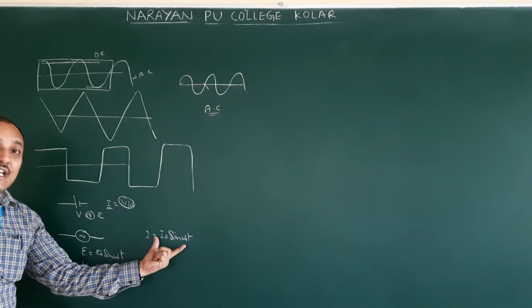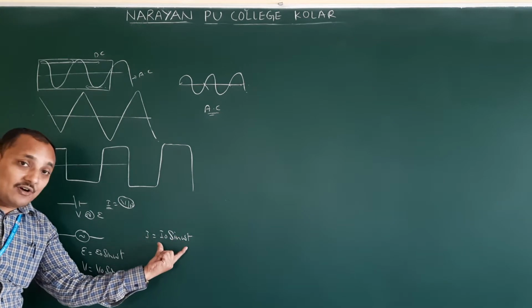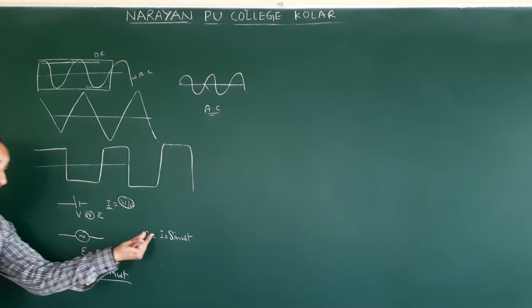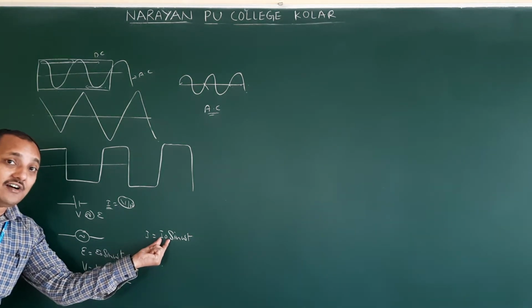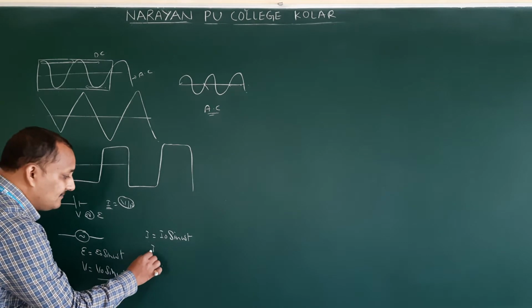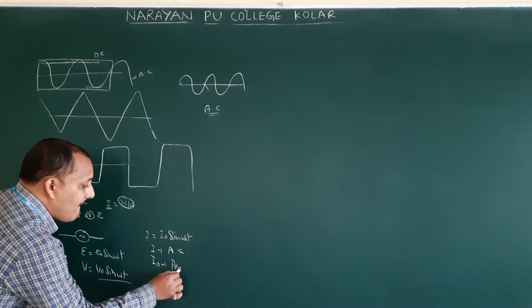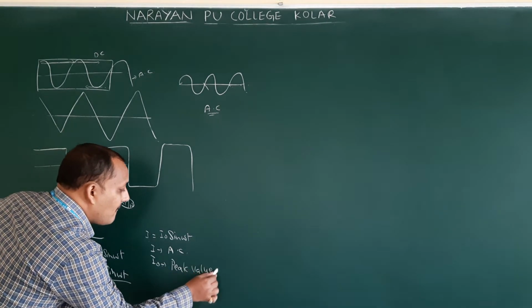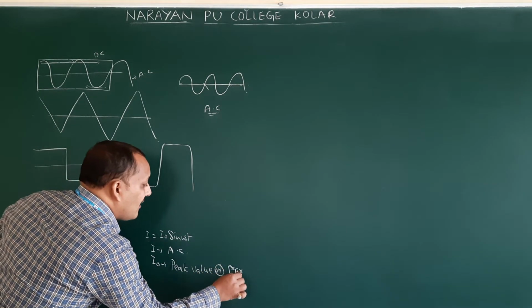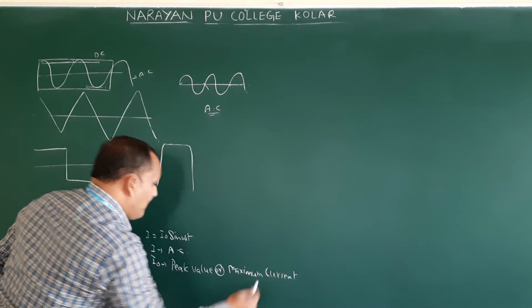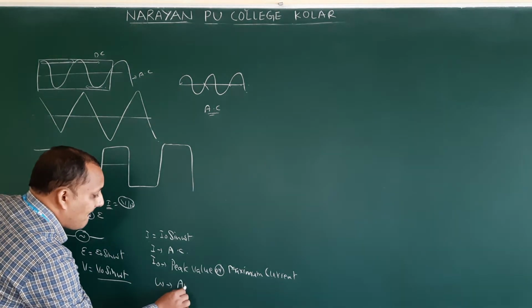So this is the equation of alternating current. Where we got this equation means from this source, the AC generator result. So here E naught also came to maximum EMF E naught. So here I naught is the peak value or maximum current. Here I is the AC current, I naught is the peak value or maximum current.